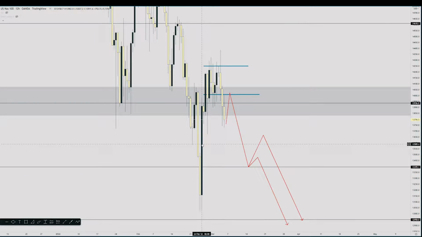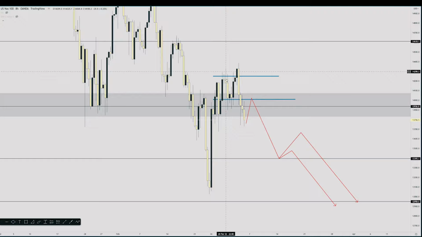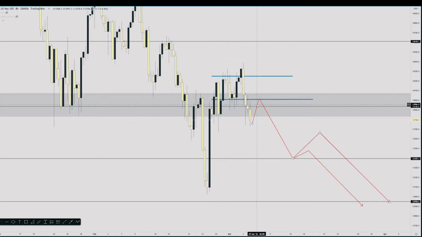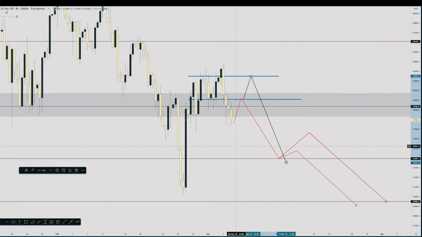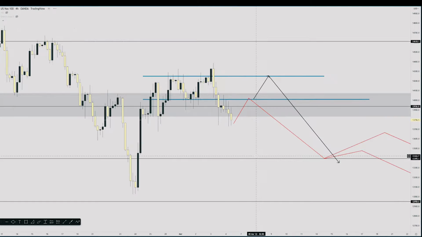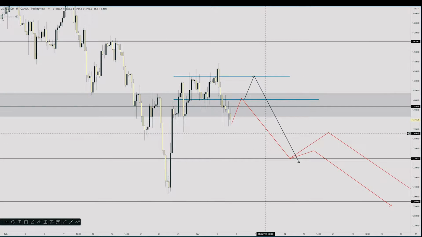Okay, so I'm going to drop to a lower time frame to get a little more details here on this pair. Yeah, we definitely switched from bullish structure and bullish order flow to bearish after breaking this level of support and making this lower low. So yeah, we should see it come up to this level, and there is a possibility that instead of hitting this level of support, we could come up here and then continue down lower in line with this analysis that I'm seeing. So I'm going to go to a slight lower time frame. Yeah, that's all I really see is just it going down, honestly, based off the higher time frame.